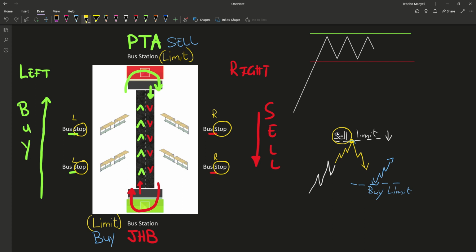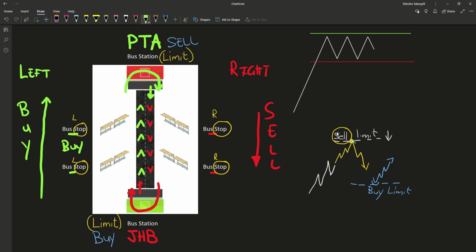Okay, so obviously all the stops on the left hand side are all your buy stops. Okay, so literally down here all we do is set buy stops. So basically if you're saying that, listen, I wasn't at the station but I see where this bus is going, I want to buy as well, so you're going to set a buy stop so that they pick you up at your stop and they go towards the destination you expect them to go. Okay, in this case, Pretoria.